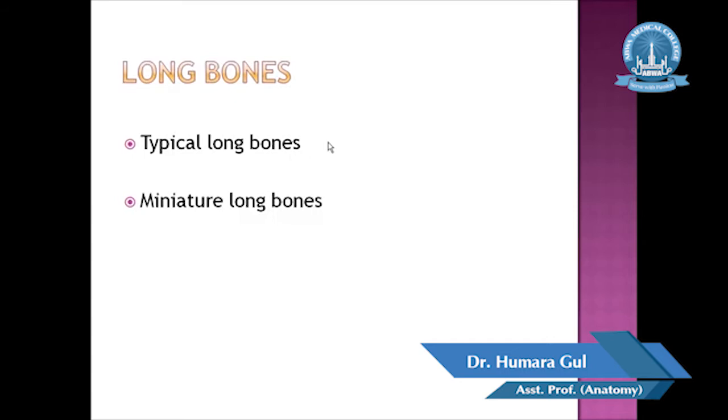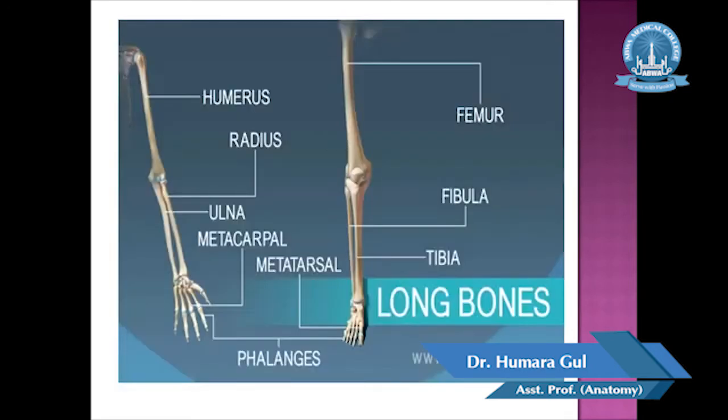And in case of miniature long bone, they have the same feature, central shaft and 2 expanded ends, but they are short in length. This is the example of the typical long bones. This is the femur, then this is the tibia and this is the fibula.